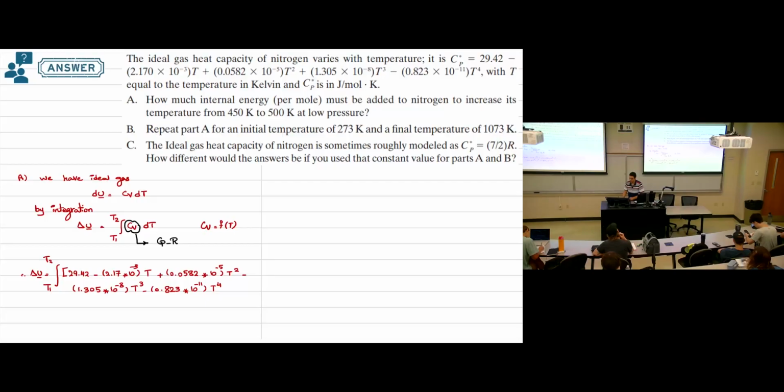What is the value of R I should use? In the problem, he said CP is in joule per mole Kelvin, so the value of R should have the same units. So the value of R that we will use is minus 8.314. So this is the value of R you have, so now we are consistent. All of this is CV: CP minus R. CP is given, we put the formula, the units of CP are joule per mole Kelvin, so we select R to match the units. So R is 8.314 joule per mole Kelvin, and all of this dt.